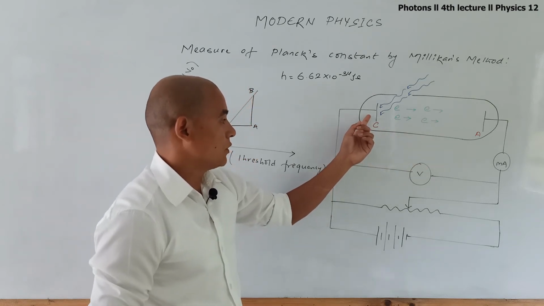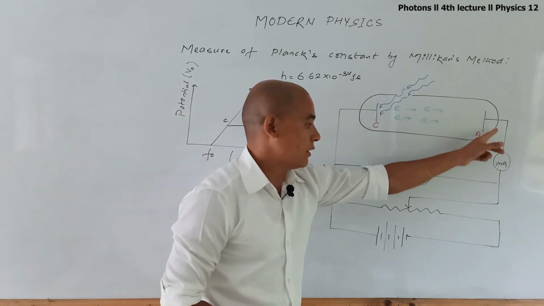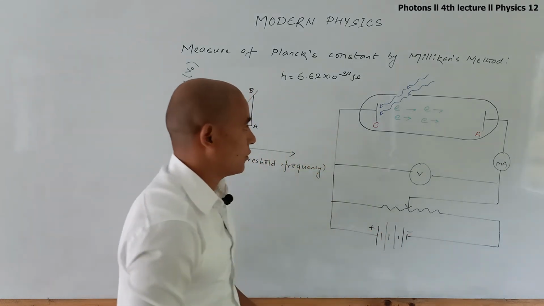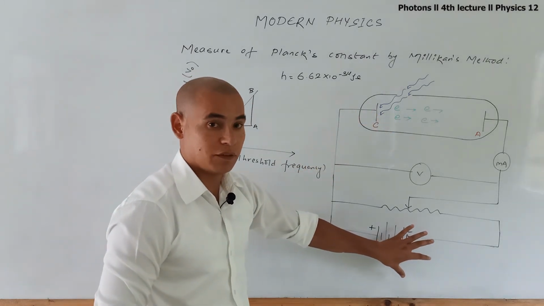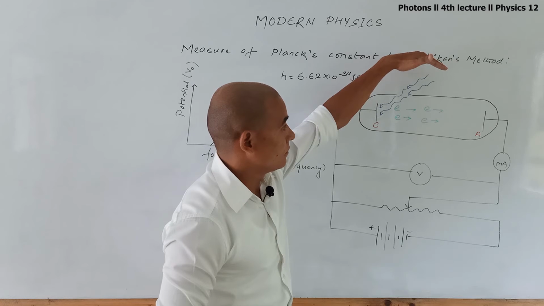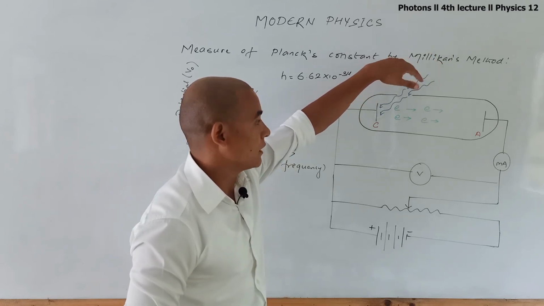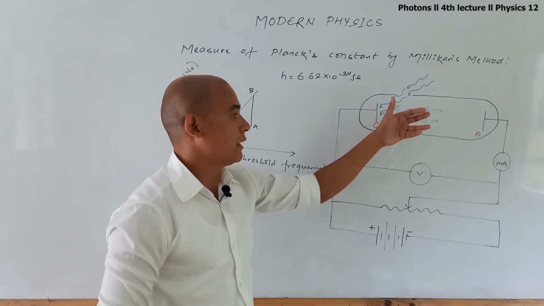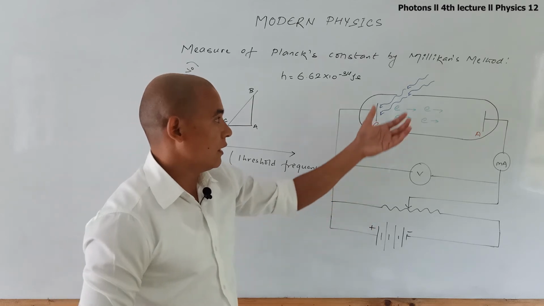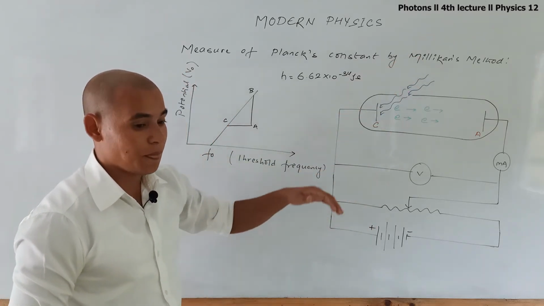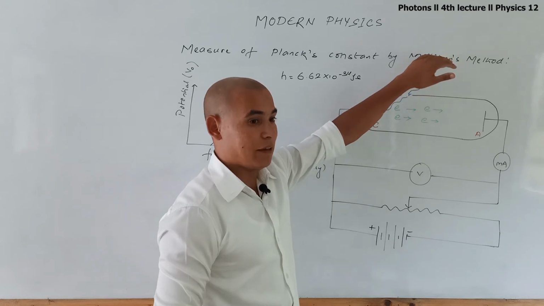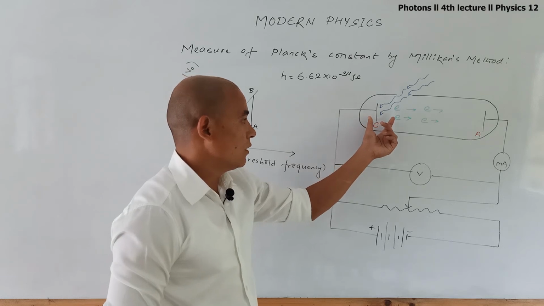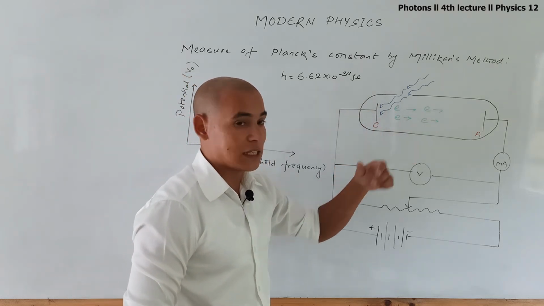a discharge tube has two metal plates. The anode is connected to the negative terminal, and the cathode is connected to the positive terminal of a battery. Monochromatic radiation having different frequencies is allowed to be incident on the cathode plate, which will emit electrons known as photoelectrons.